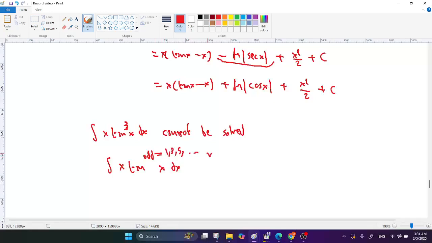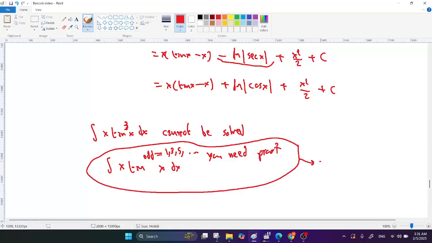But you should prove it. You need proof. This is just a conjecture by me, because I don't know the answer. I mean, I didn't prove it, but this is my idea.